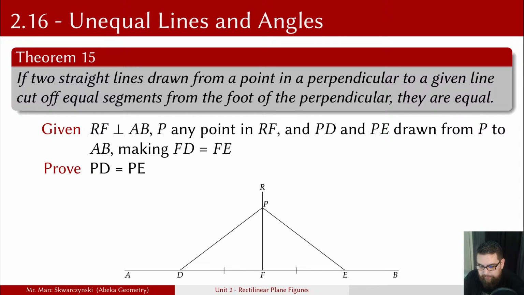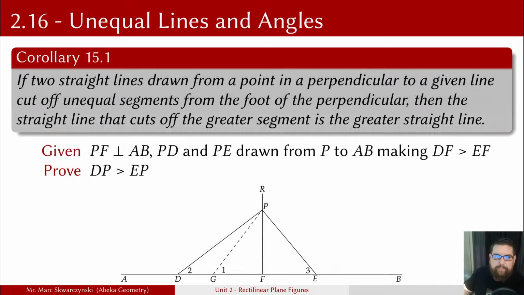So if we have our given, then PFD and PFE are right angles, which makes right triangles. PF is equal to itself. So therefore, we have congruent triangles by leg, and therefore by CPCTE, the two hypotenuses are equal. Like I said, pretty straightforward, just quite a bit of writing.